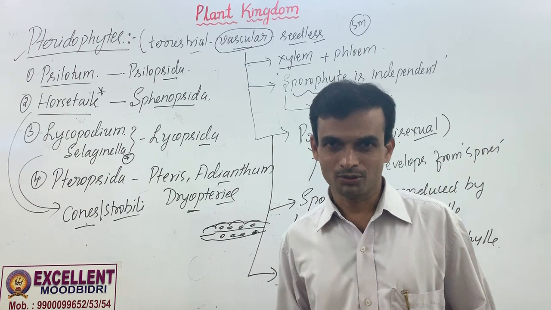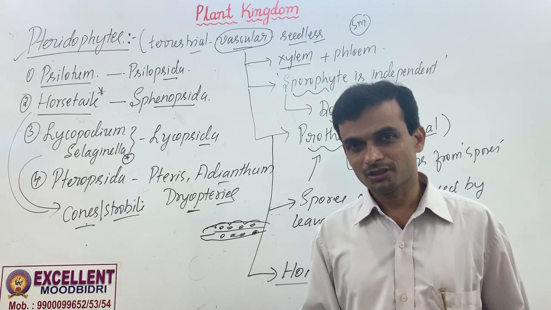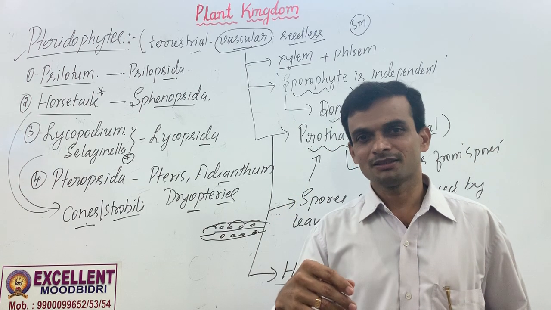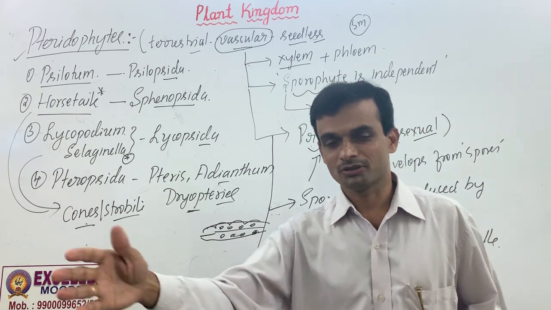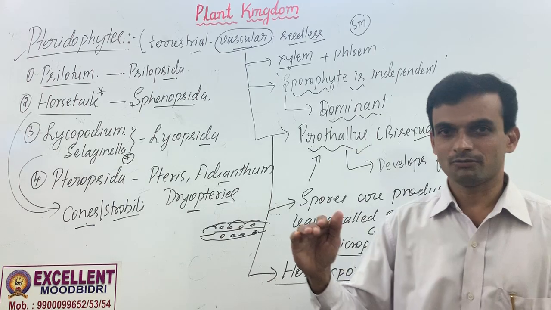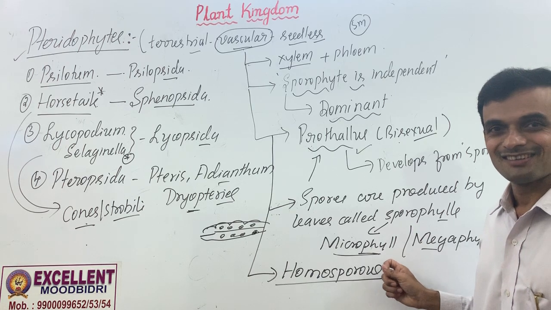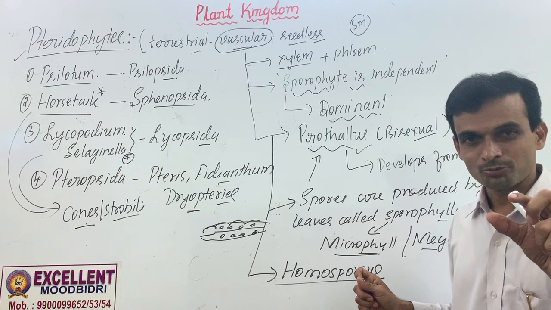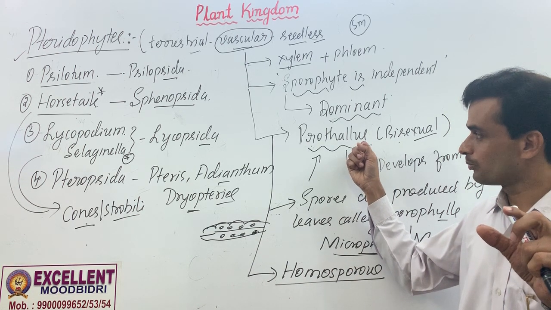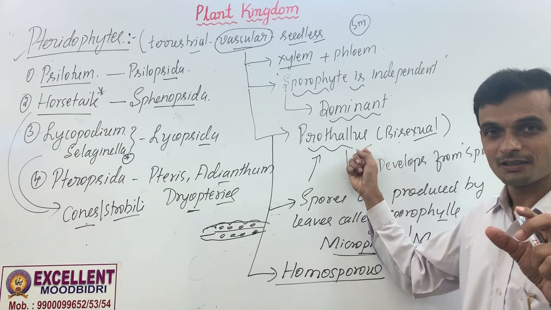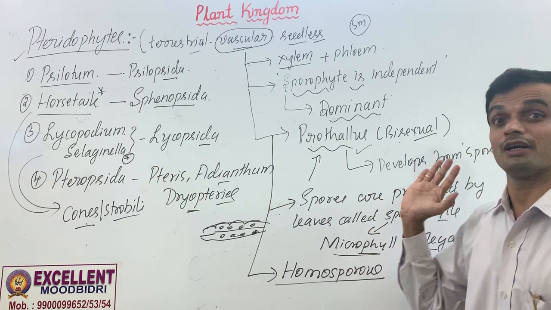Spore has to develop into gametophyte only. In seed-bearing plants, gymnosperms and angiosperms, microspores develop into pollen grain, that is male gametophyte. Megaspore develops into ovule, female gametophyte. There is embryo sac or archegonia in gymnosperms, embryo sac in flowering plants. That type of spores will not be there. Male gametophyte develops from a spore, female gametophyte develops from a spore. Prothallus can have both male and female gametophyte, archegonia and antheridia, but they develop from the same type of spores, homosporous plant.